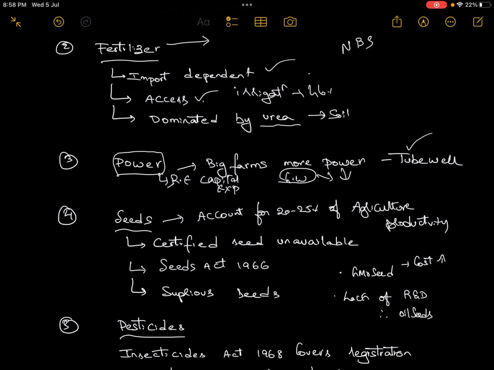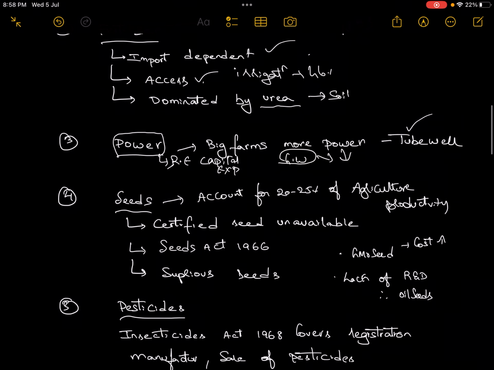These subsidies are short term spending, they are not actually helping you in the production. Capital expenditure means that which helps in production for the long term, like say technology, research, roads, market, all these things are considered capital expenditure. But the government is spending more on the revenue expenditure. Okay, we'll come to this again later.